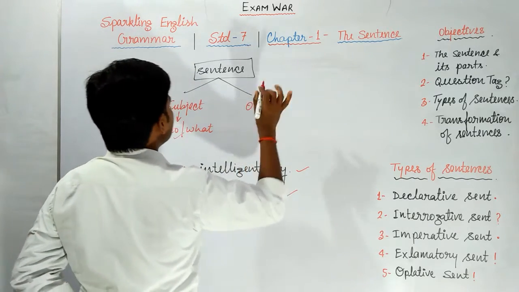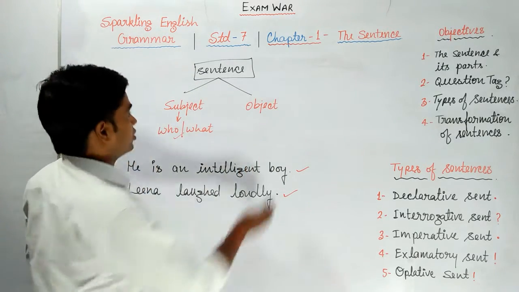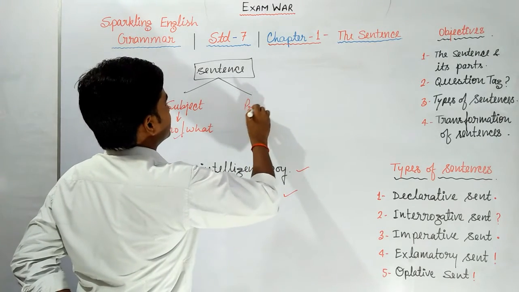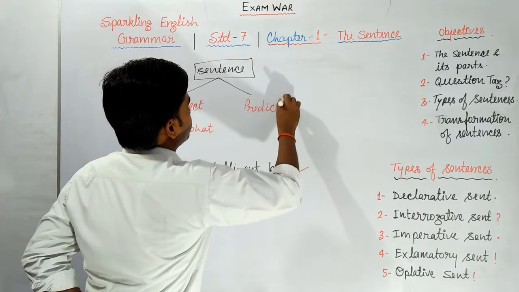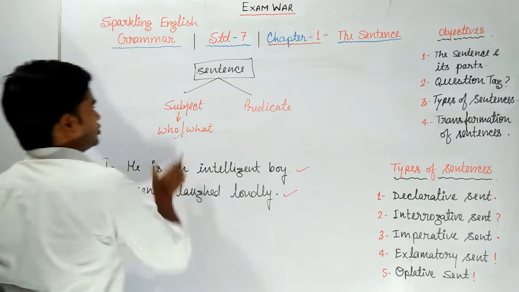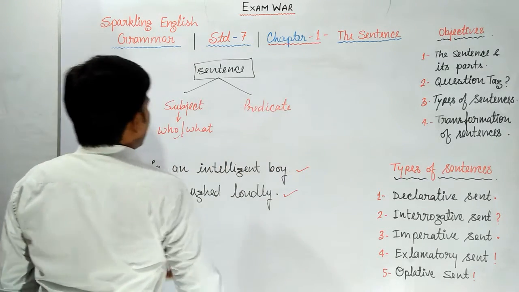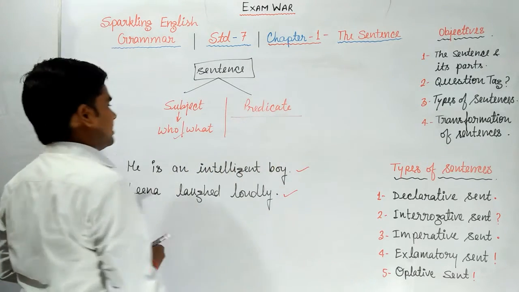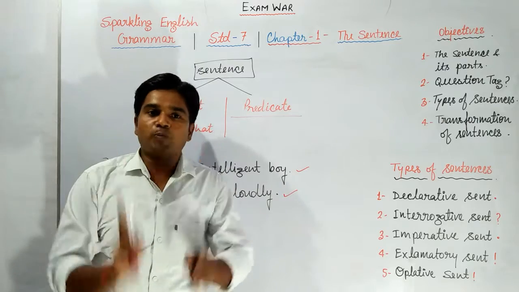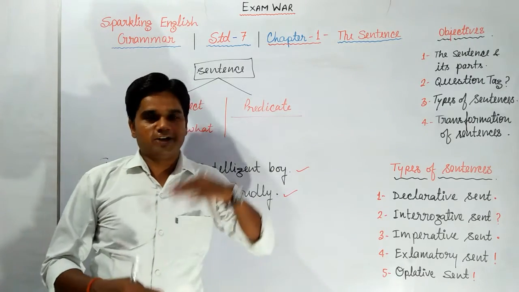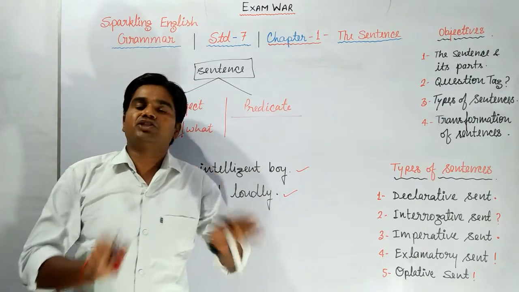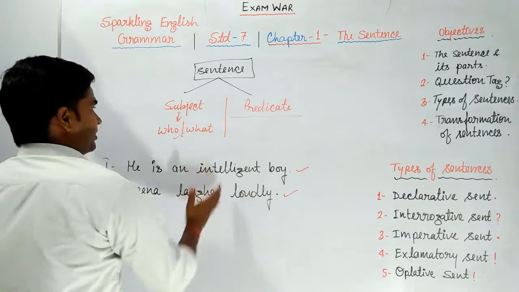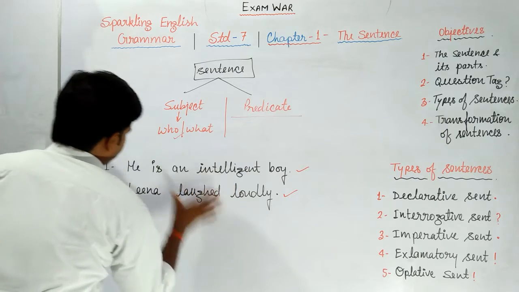The second part is called predicate. First one subject and second one predicate. And other than the subject, the remaining part of the sentence is called predicate. If anything has two parts and we take the first one or the second one, then the other one is naturally separated. That's why now let's separate the subject and predicate in these sentences.